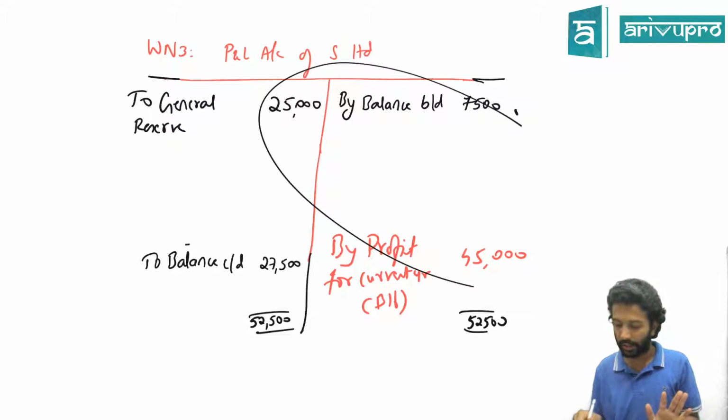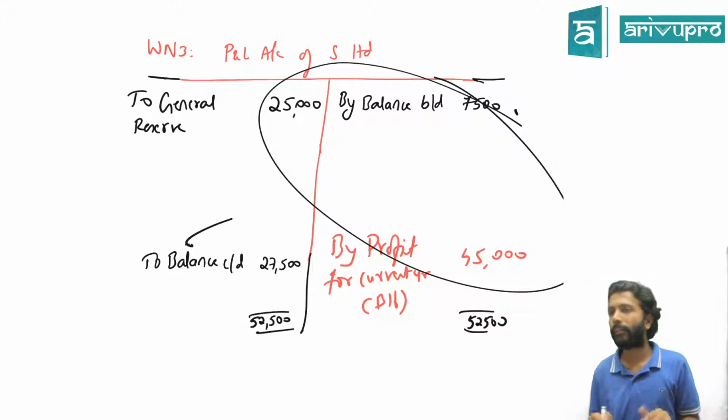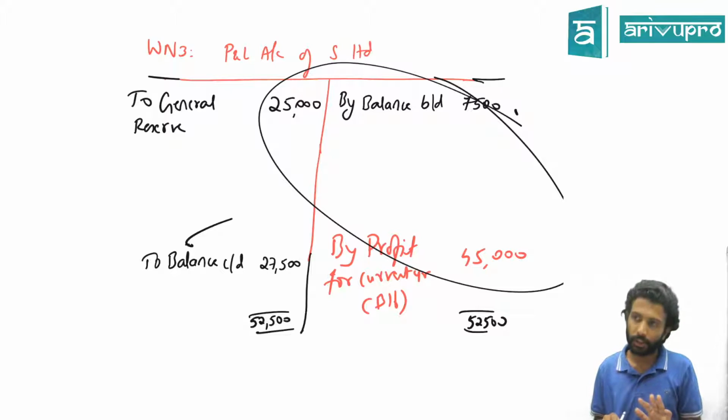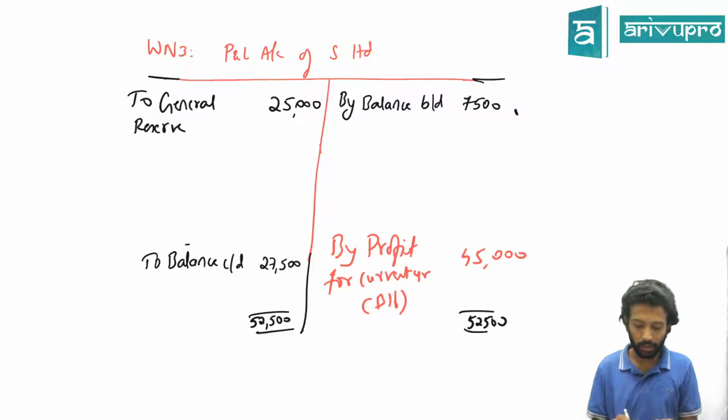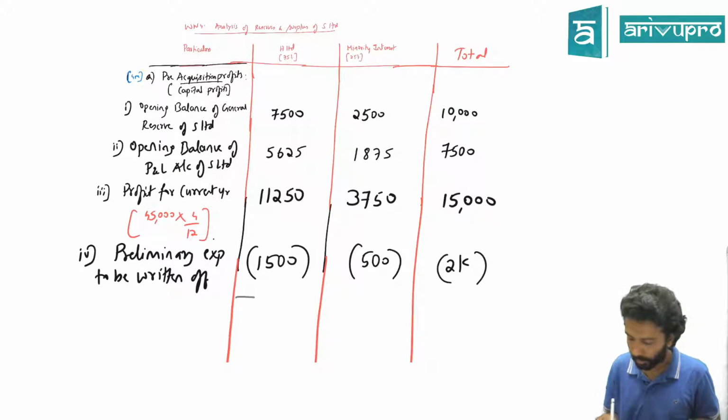So if these three are taken care of, this automatically arrives as a balancing figure. Yes, that's how we are doing it at component level, not at the balancing carry down level, but at component level. Done. If you have understood, you can give me the total pre-acquisition profit share.